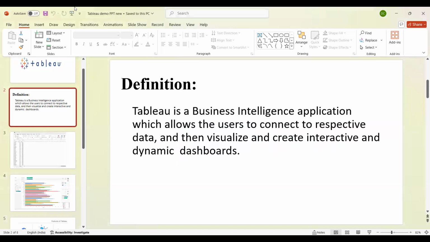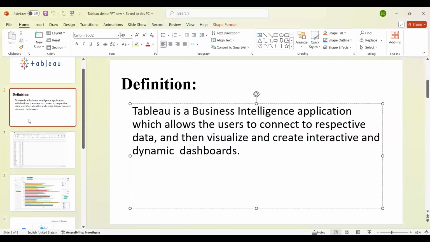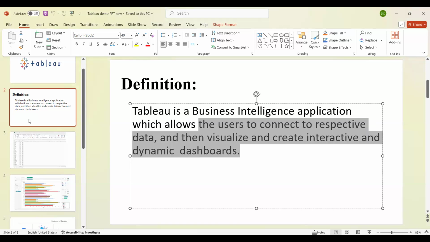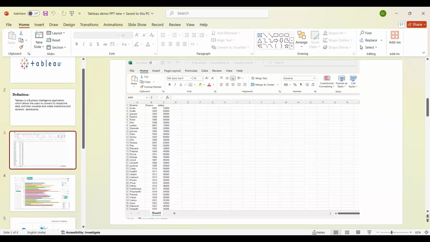So basically, what we will do by using Tableau, as I said, this is the definition. Tableau is a business intelligence tool, that is a visualization tool or BI tool, which allows users to connect to their respective data and then visualize and create interactive dashboards. That is basically, to make it simple.